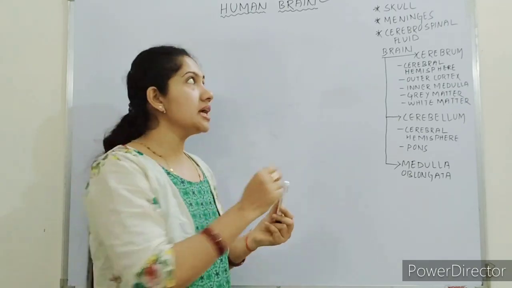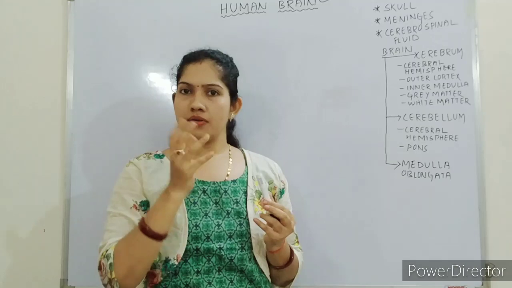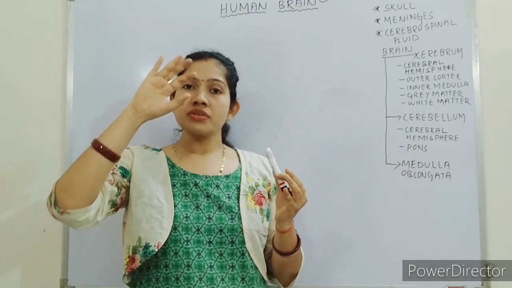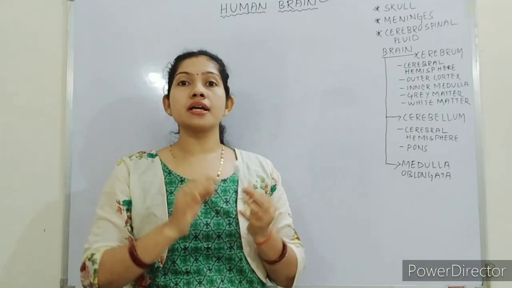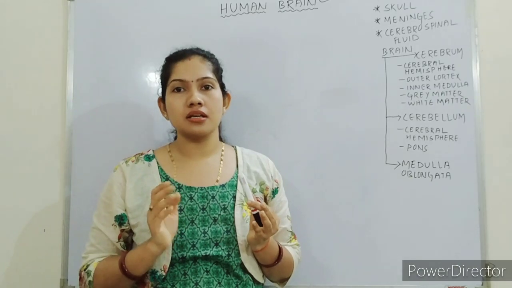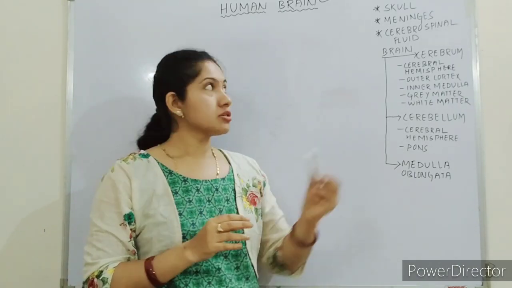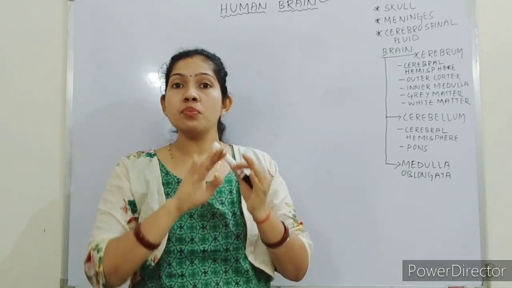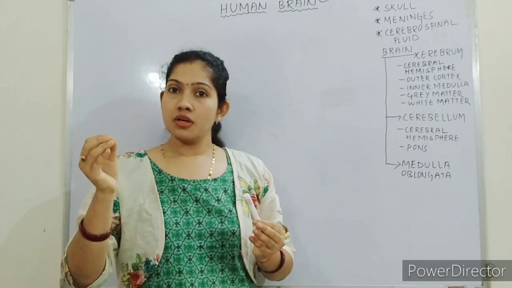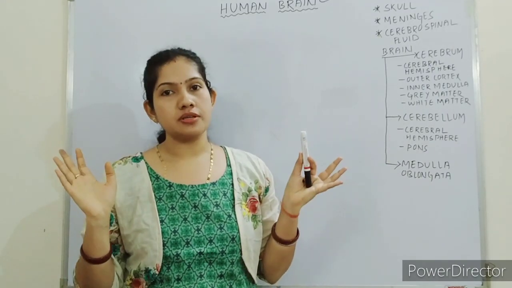That's why the brain is protected by a bone known as the skull. You might have seen the skull in skeletons. The skull is a bone which protects the brain externally. Inside the skull, the brain is present. So the skull is the outer protective layer of the brain, which protects the brain from any injury.